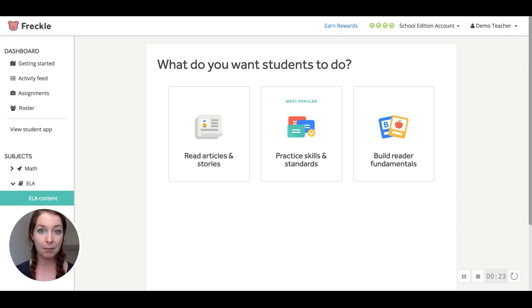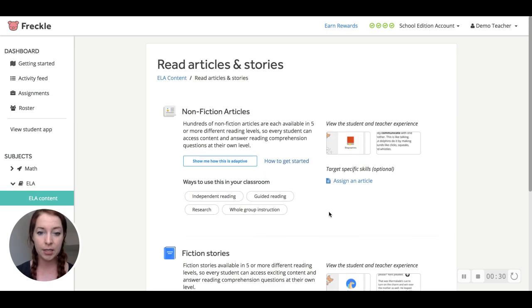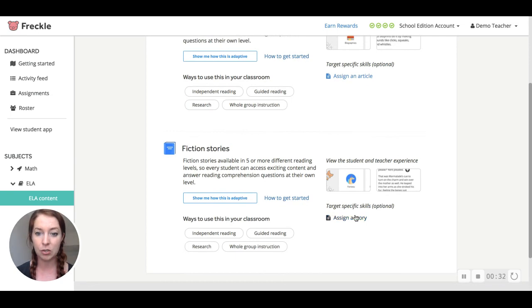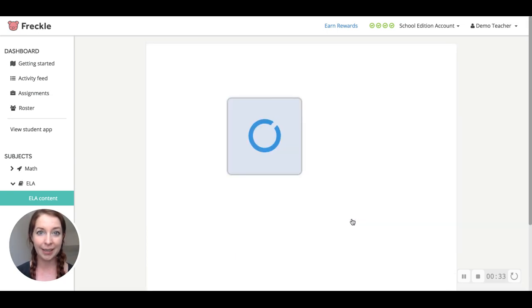So I am here in my Freckle teacher dashboard, and I have clicked on ELA. I'm going to choose Read Articles and Stories and scroll down until I see Fiction Stories. Let's go ahead and assign a story.